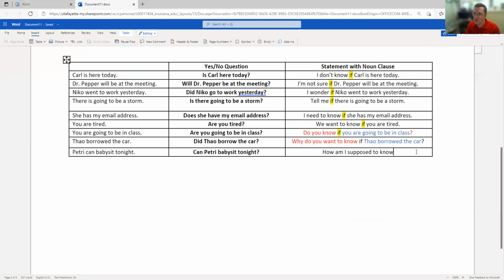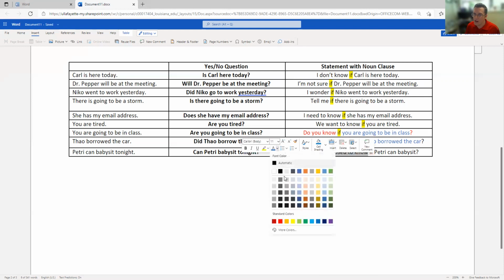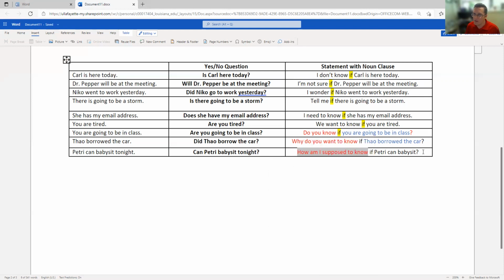So can Petrie babysit? How am I supposed to know if Petrie can babysit? So again, the question, how am I supposed to know? We have the reverse order, right? The verb am comes before the subject I. That's the question.